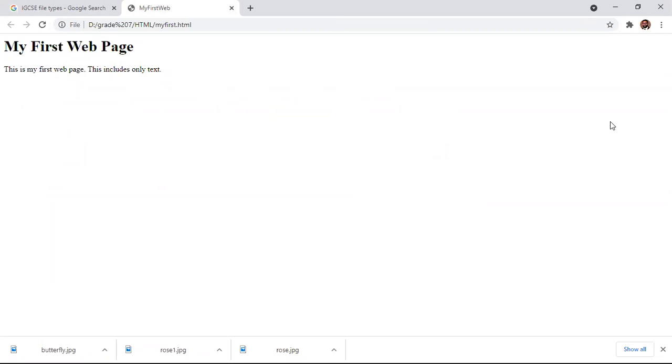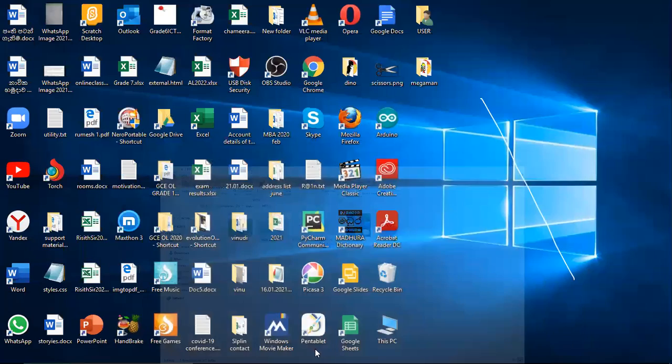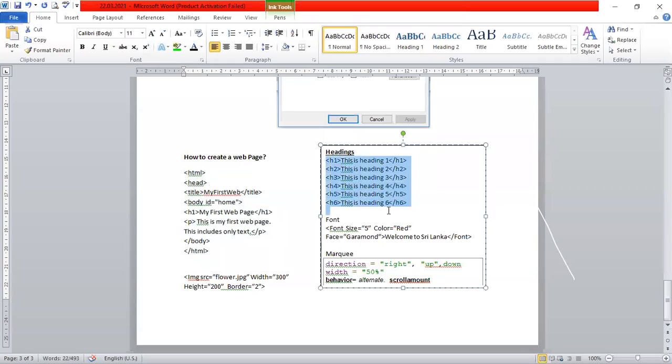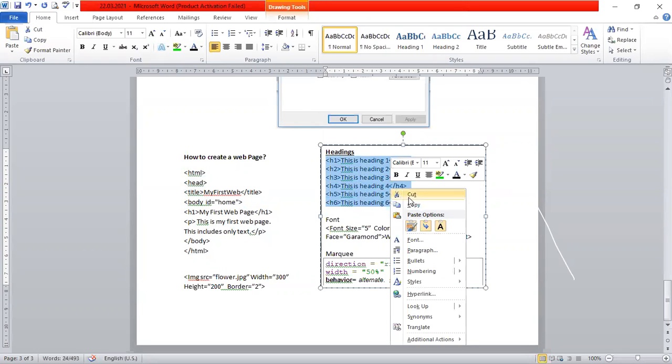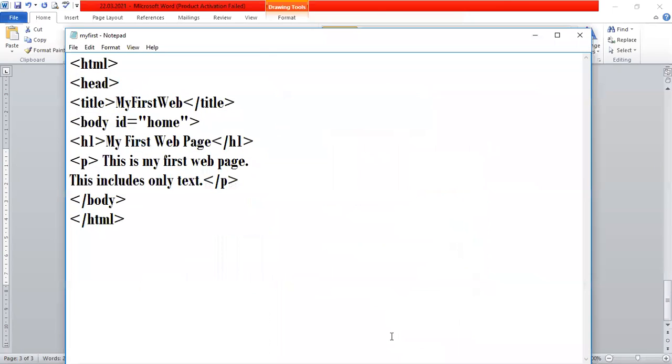Now what can I do? I'll minimize this one and go to my Word file. I'm copying the headings. Right click, copy. Then I am going to the notepad.